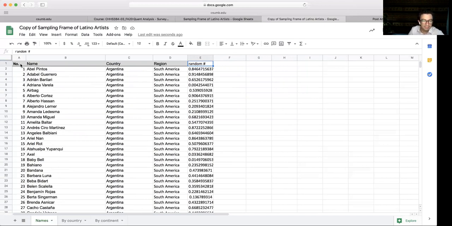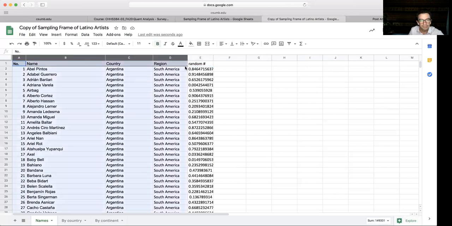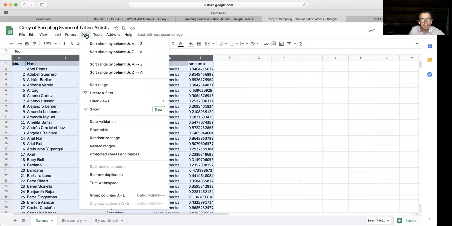So I'm just going to sort the biggest numbers based on this list. But remember that when I change the order of things, it's going to generate another number. So what we're going to see after the sorting is probably not going to be the same. But it's going to sort based on the values that we have right now. So how do we sort? We just select all the columns. We go to data, and it's best to use this sort range function.